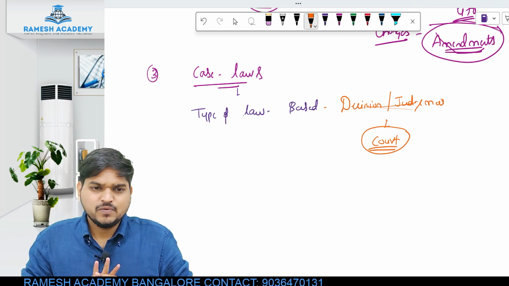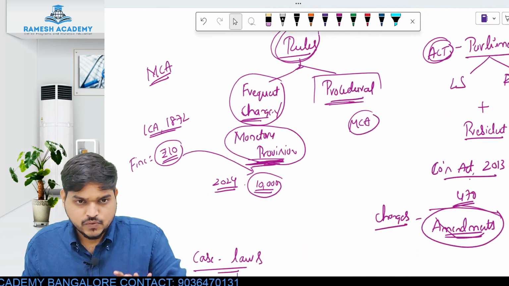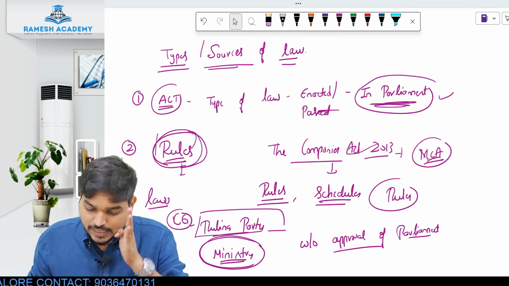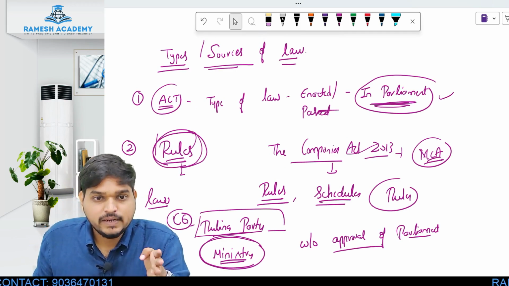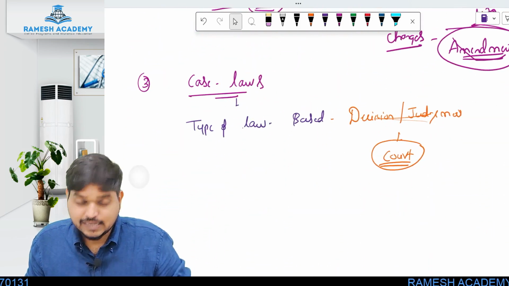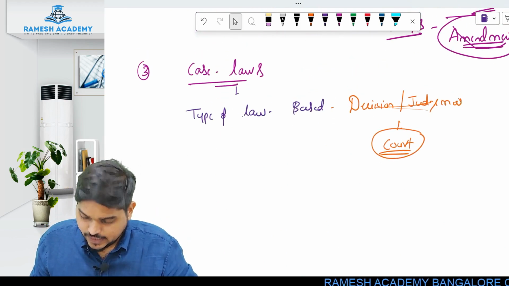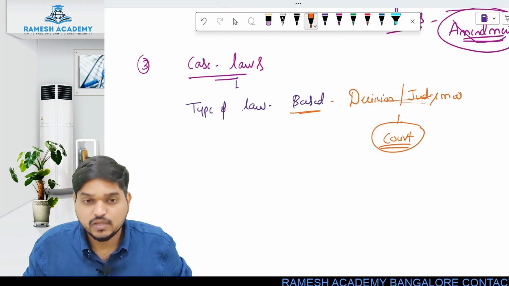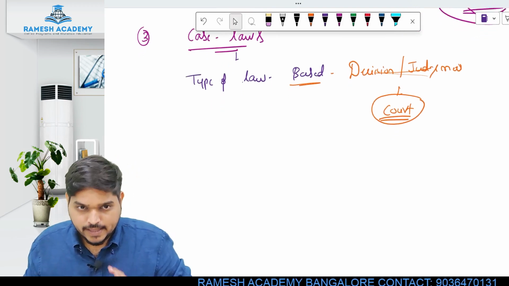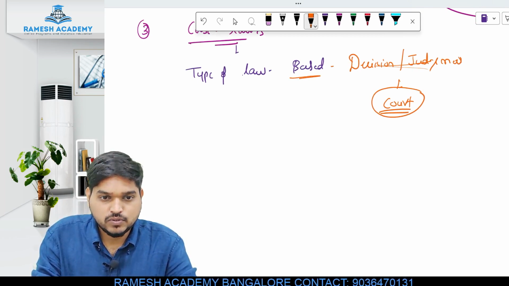Now what do you mean by case law in simple terms? I'll give an example. Whatever I told you just now, the first types of law, act and rules, are the actual written form of laws. These are documented written forms of laws. But case law is not a written or documented form of law. Let me give an example. Everyone is aware of the Nirbhaya rape case, which happened in the year 2012, right?